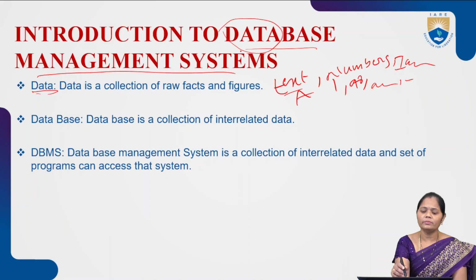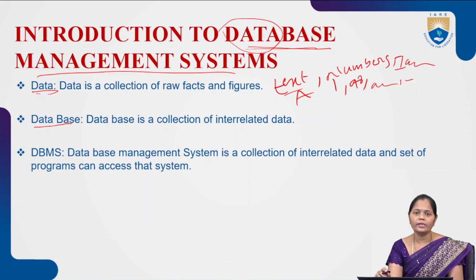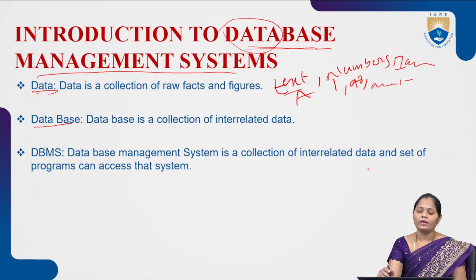The next term is database. A database is a collection of interrelated data. Whenever we are storing data in database management systems, the data can have some relations among it.